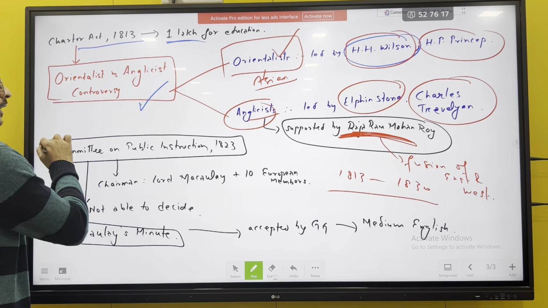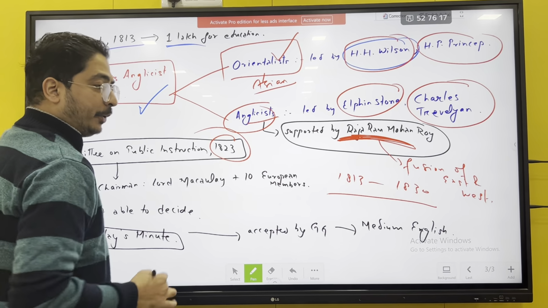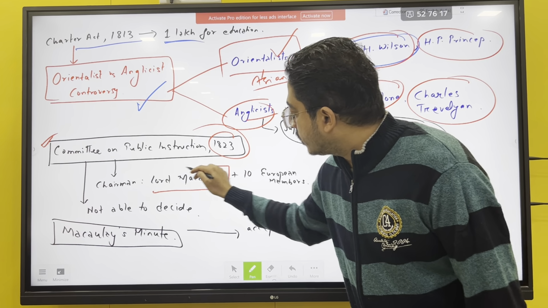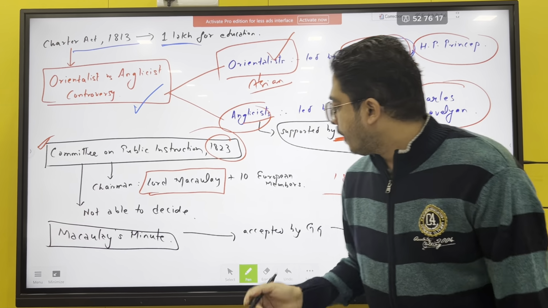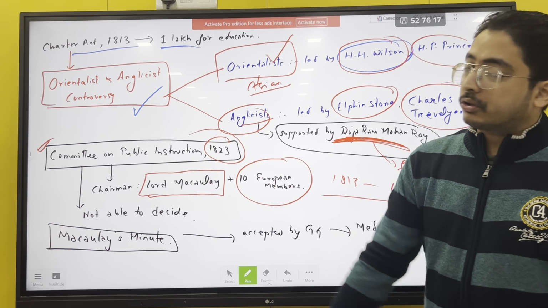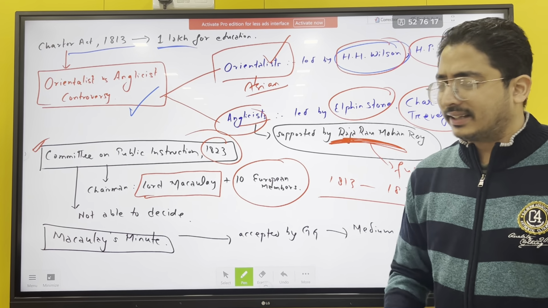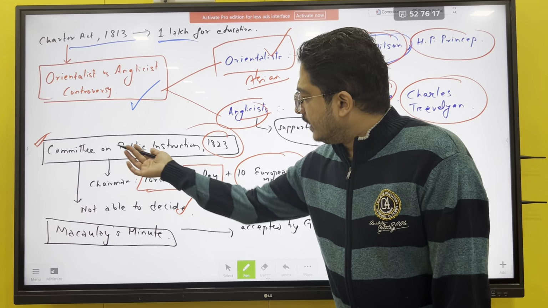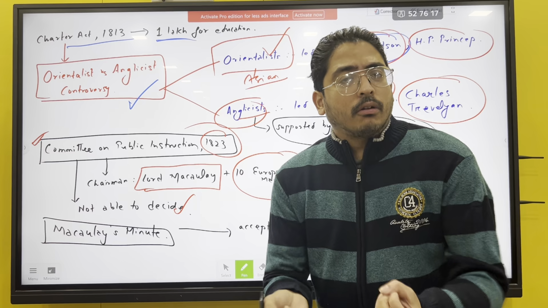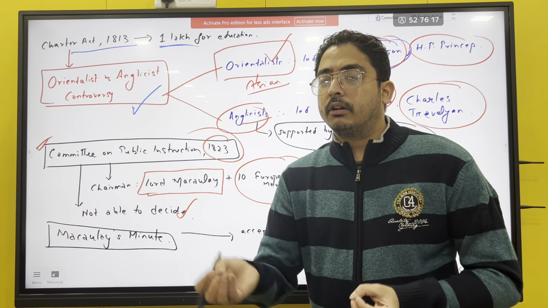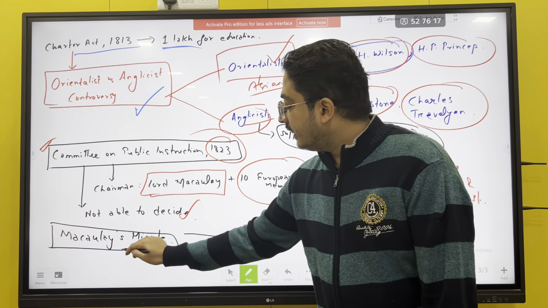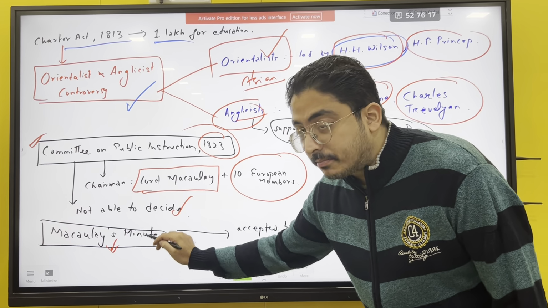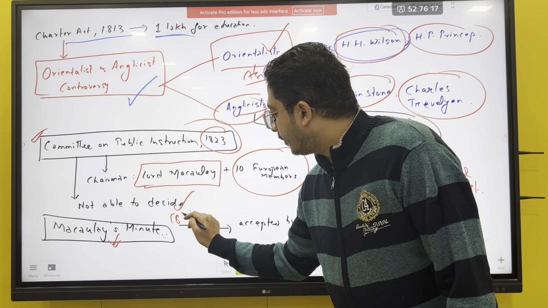Now there was a Committee on Public Instruction in 1823. The chairman of this committee was Lord Macaulay, so from here Lord Macaulay came into limelight. There were also 10 European members. But here also nothing happened. They were not able to decide, so this also could not solve the issue of whether the money would be spent on vernacular or English. Finally, Macaulay's minute came in 1833.